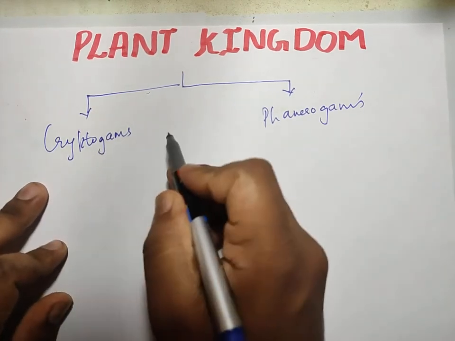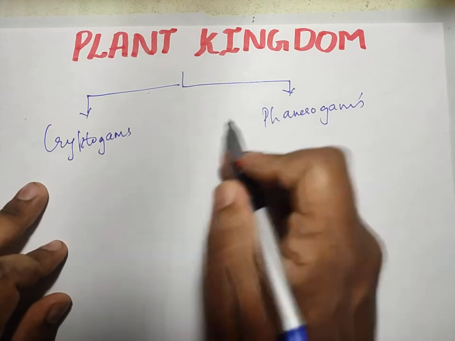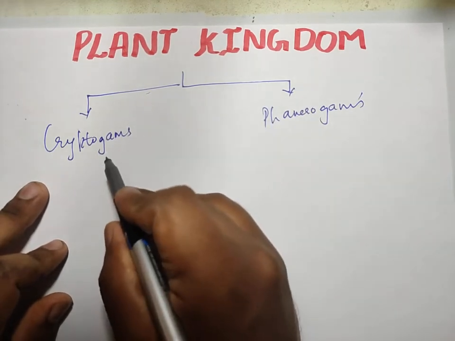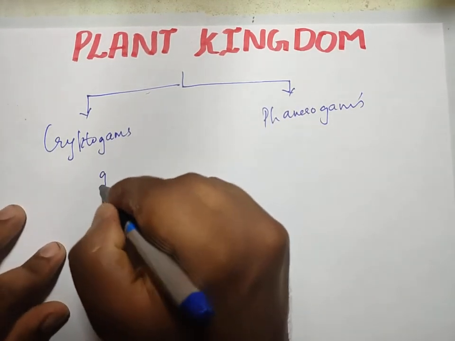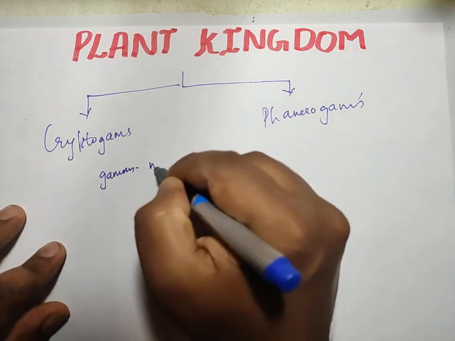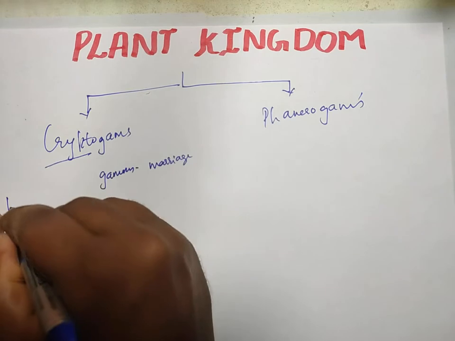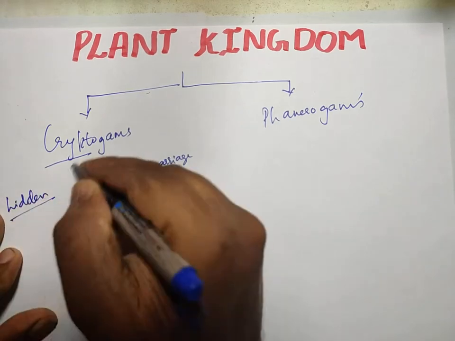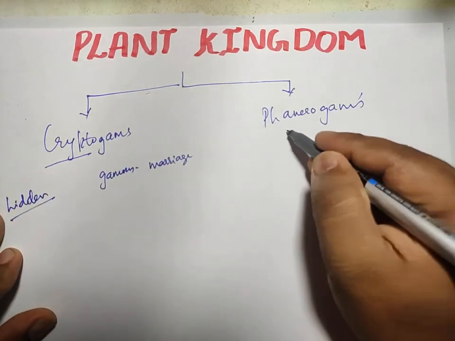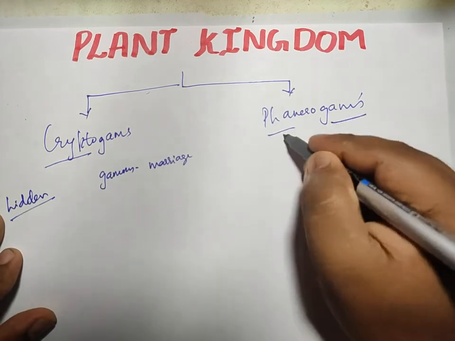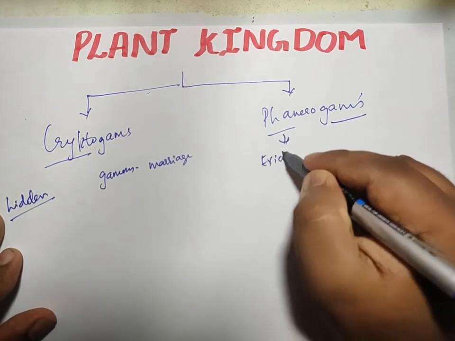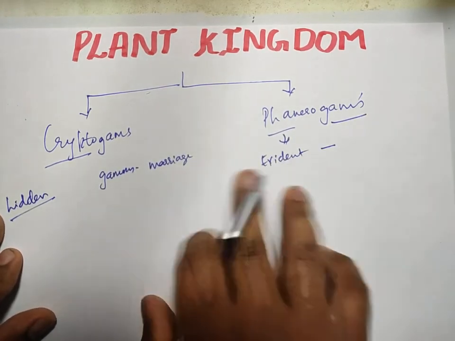Here gamous or gamete refers to fusion, it refers to marriage. And crypto refers to hidden. I'll come to this meaning later on. Now phanero refers to evident. Of course, gamous refers to marriage.